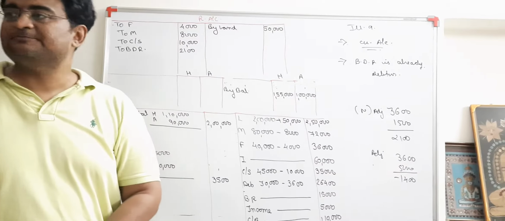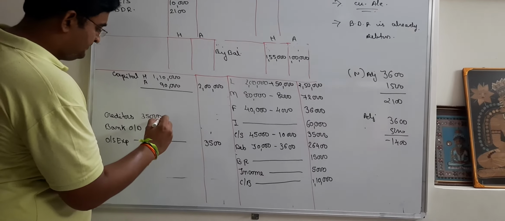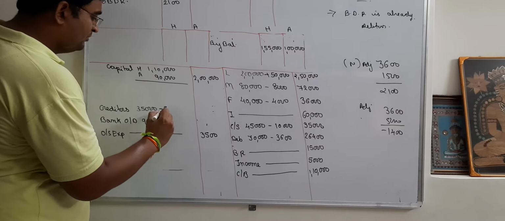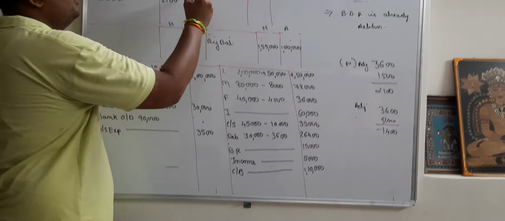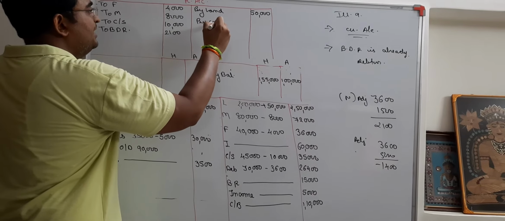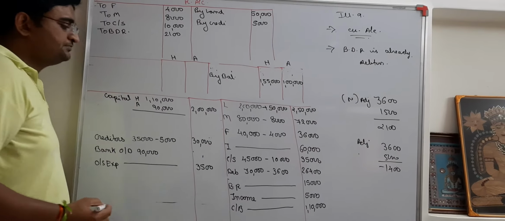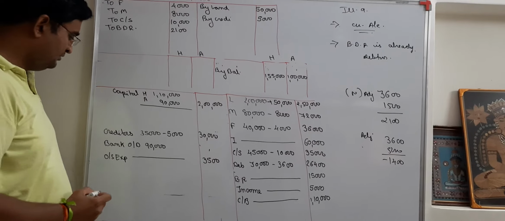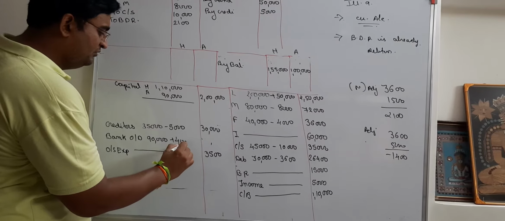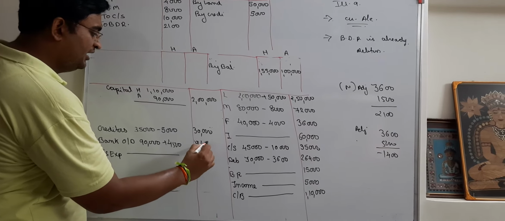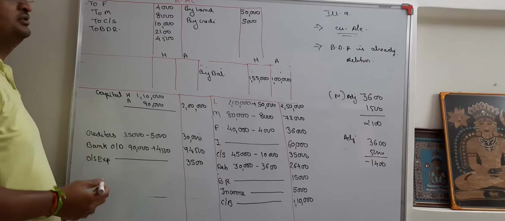Yes, please further. Creditors amounting to rupees 5,000 out of the total creditors are not to be paid. So minus 5,000, outside 30,000. Minus, second effect will be on the opposite side, by creditors, 5,000. Further, unrecorded interest on bank overdraft is 4,500. Interest always gets added. So 94,500. Second effect here, 4,500.